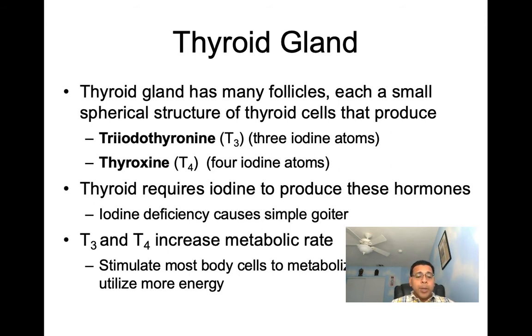Next, when we talk T3 and T4, these hormones, they're going to increase our metabolic rate. We can see here they increase our metabolic rate. These hormones, they stimulate most of our body's cells to metabolize glucose and to utilize more energy.